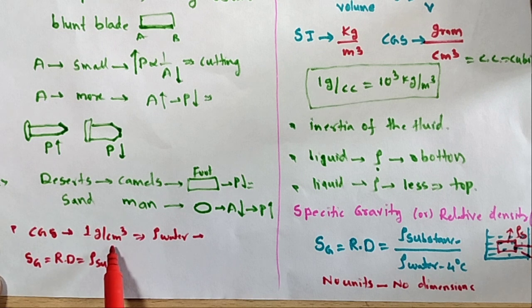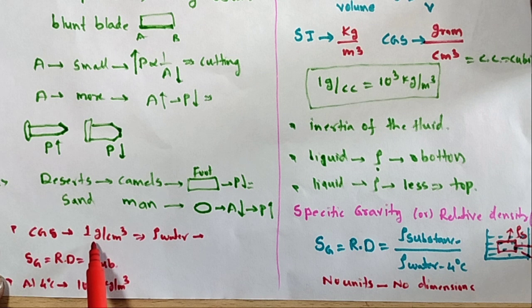Exactly at 4 degrees C, the density of water is 1000 kg per meter cube. The density of sea water is more than the density of river water. In the CGS system you take the value 1, but in the MKS system you take 1000 kg per meter cube.